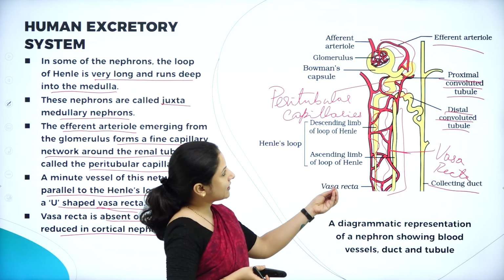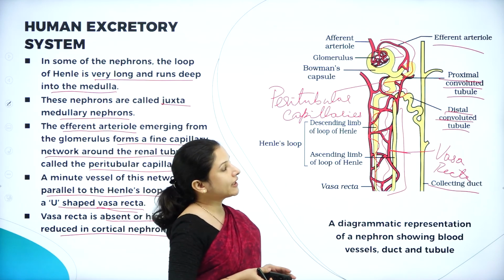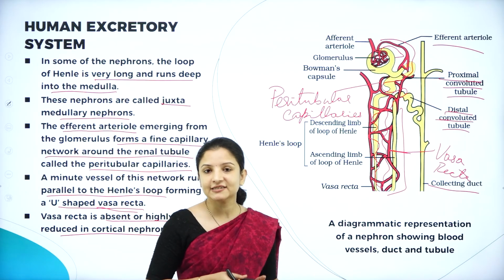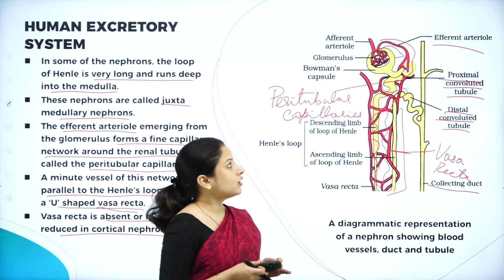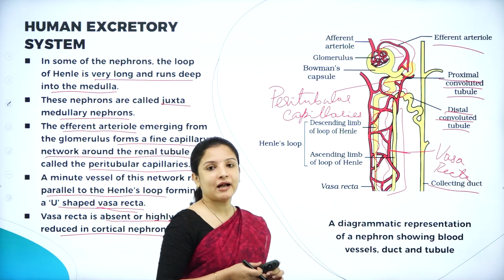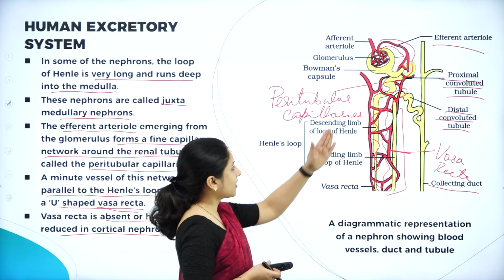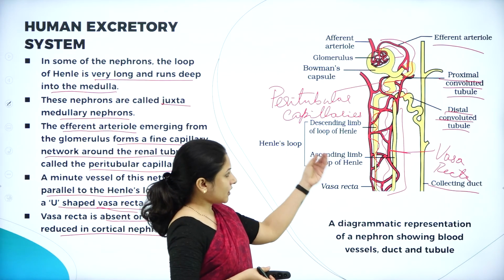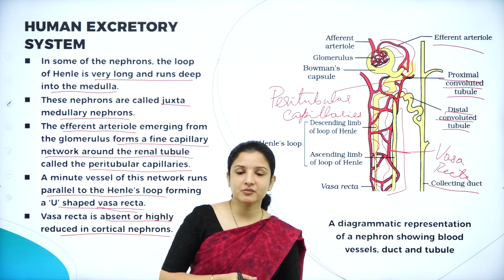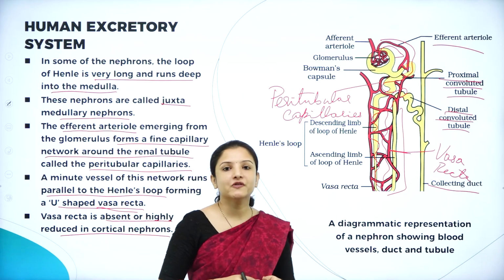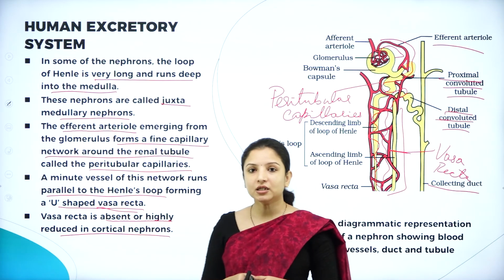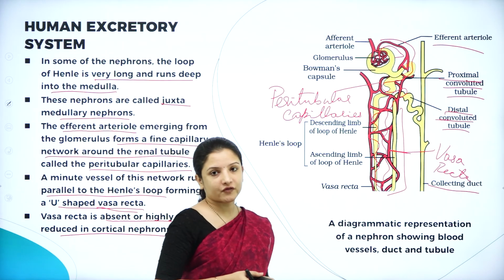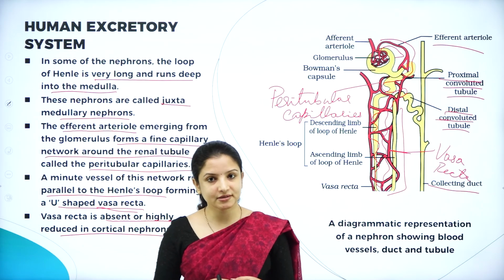We had also studied that the efferent arteriole extends around the proximal convoluted tubule in the form of very small capillaries, which are called the peritubular capillaries, and they also extend further around the Henle's loop and are called the vasa recta. This vasa recta is almost negligible or not at all present around very short Henle's loops, that is in the cortical nephrons. So this was the structure of the kidney. With this, we have understood the structure of the kidney.